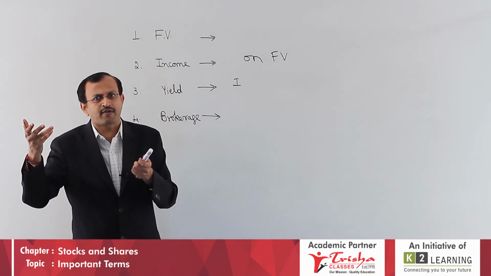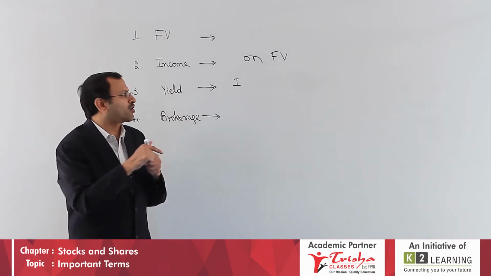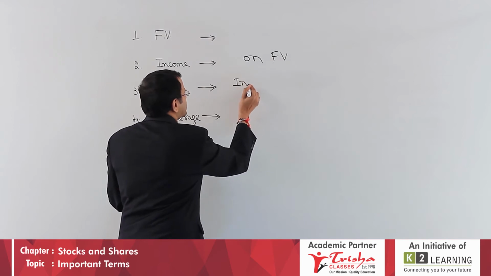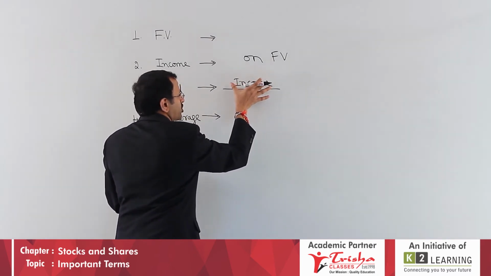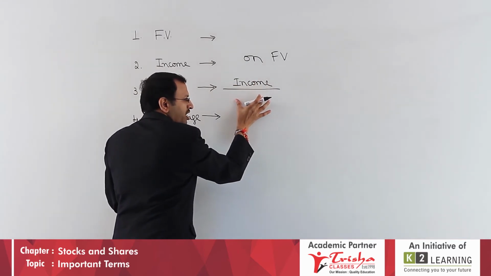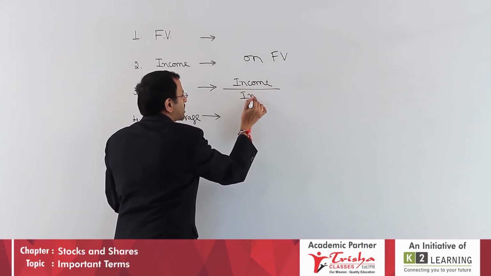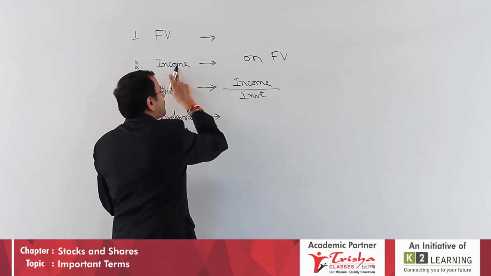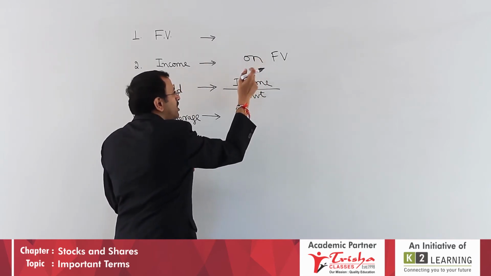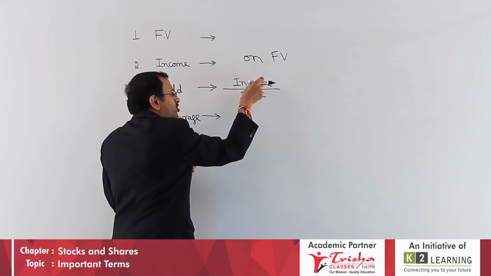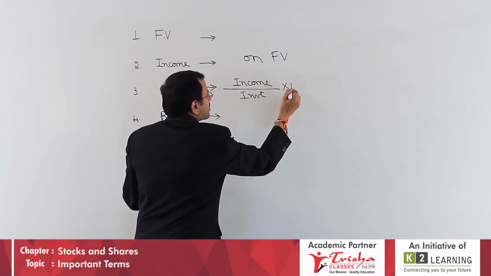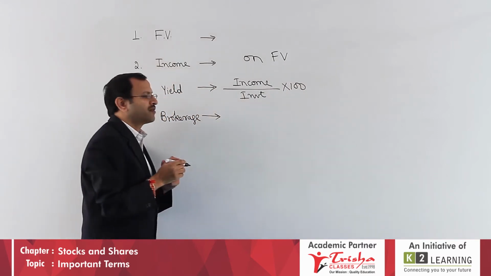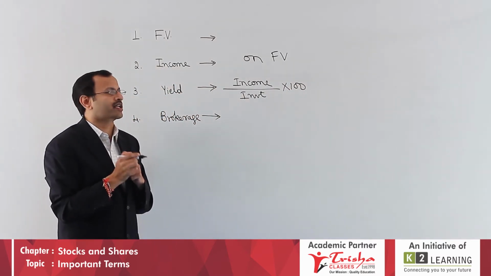You can call it market value, what you purchase at in the market. Therefore, the yield formula is the income, or nominal income calculated on face value, divided not by face value but by investment or market value. Income is calculated on face value, but to get that income, how much I, being an investor, invested, if you work out, you will get yield. Investment, or you can call it market value.